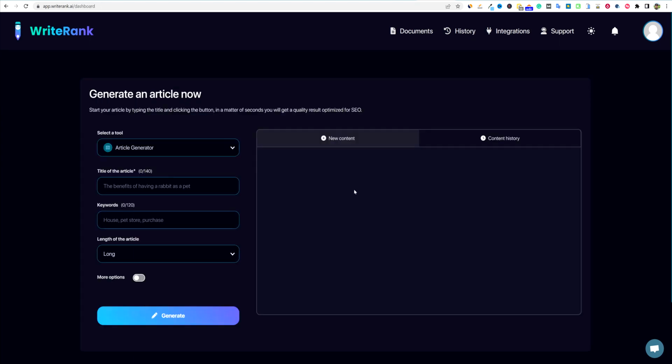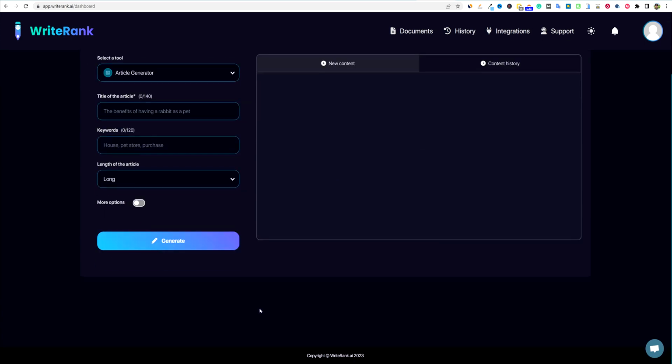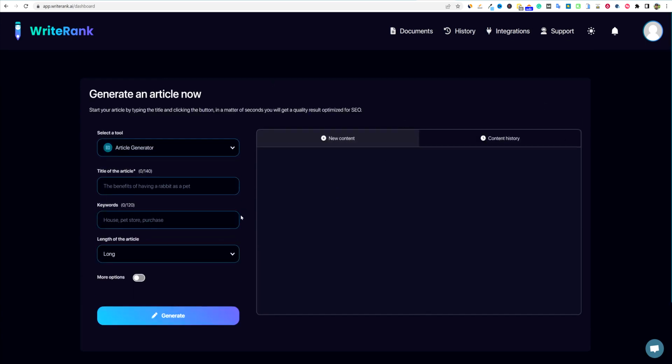All right, so this part right here, generate an article right now. I went into the documents and history and just kind of messed around, and I couldn't get back to this page right here. The only way that I found to get back to this very easy wizard to create your first article is actually clicking the WriteRank logo up here, right? I just want to point that out.